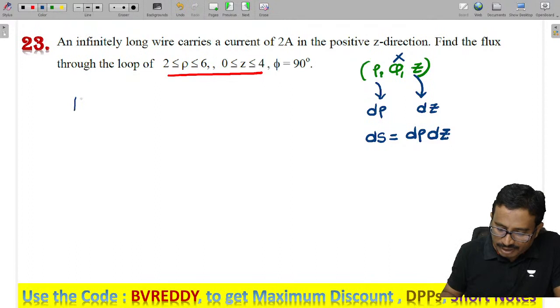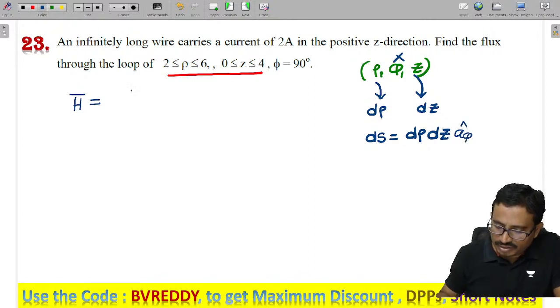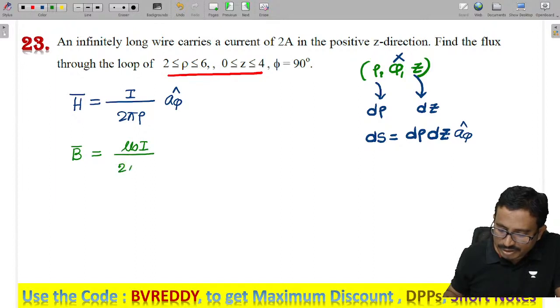And what is the magnetic field due to an infinite length conductor? H is given as I by 2 pi rho into a phi. This is the magnetic field due to an infinite length conductor. From this we can get B. B is equal to mu naught H, so B is mu naught I by 2 pi rho into a phi.